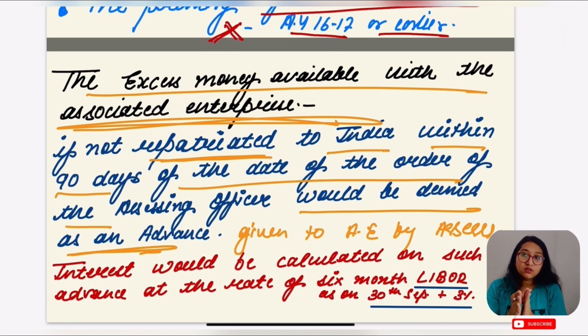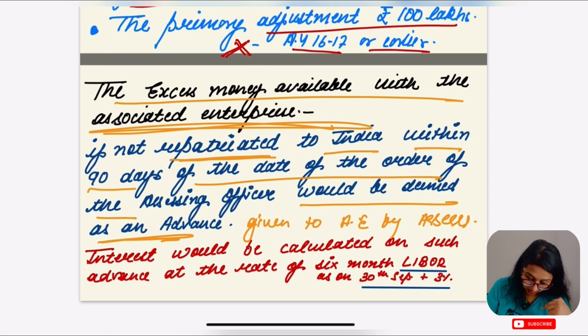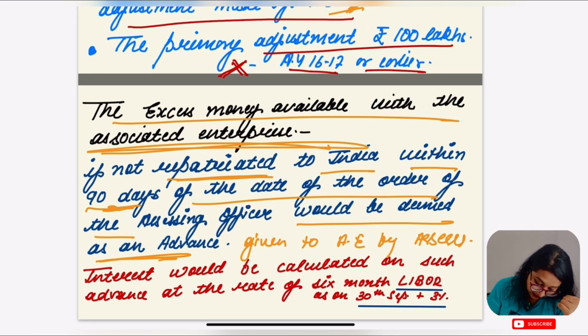I've shown the value higher, and I have done this to save tax. So in this case, the excess amount, for example 2 crore, is to be returned back to India, to the government of India. From which date? Within 90 days of the date of the assessing order.